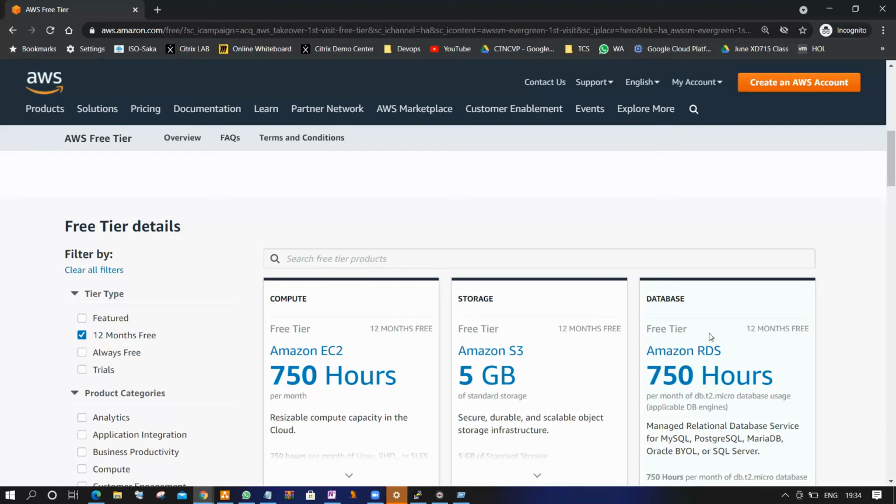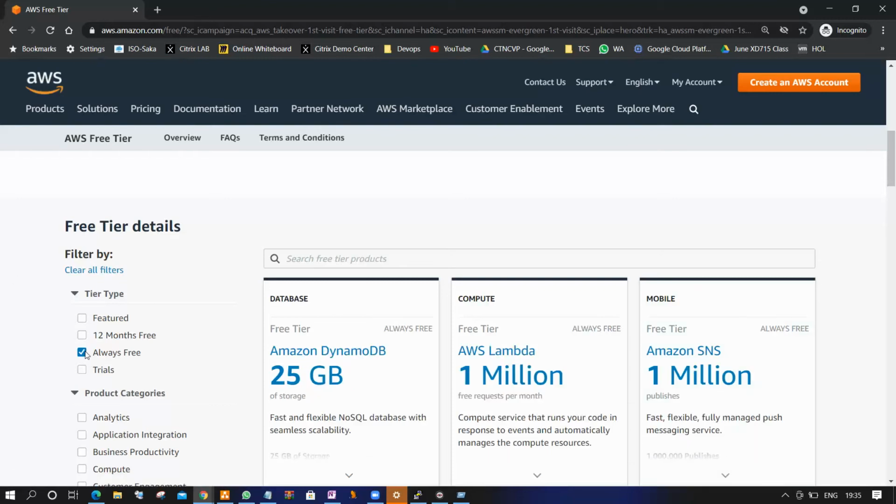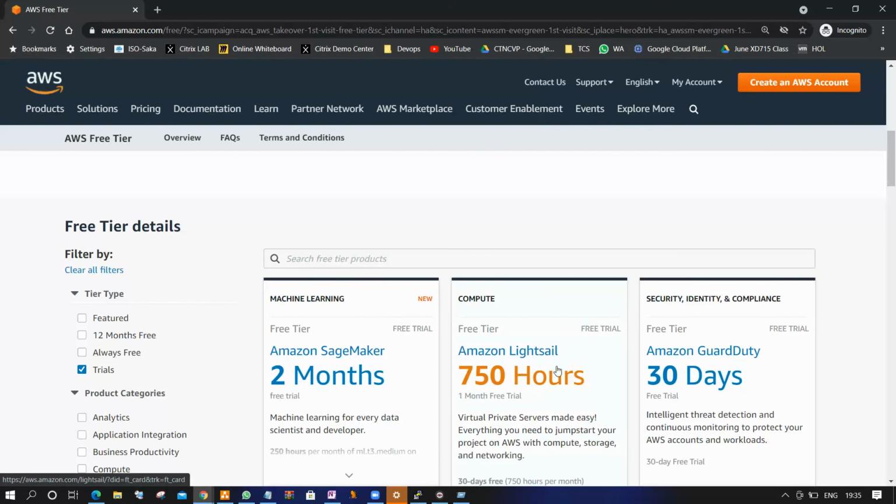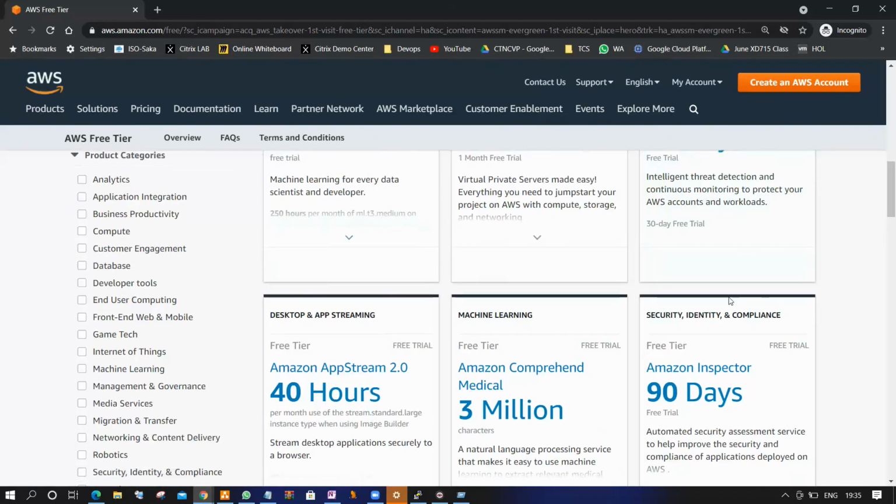If you want one more trial, you can create one more account. That's it. So basically, trial is once you start on day one, they have a certain period. After that period, the trial will be expired. Like that, we have multiple services that belong to trials. These are the trial services.